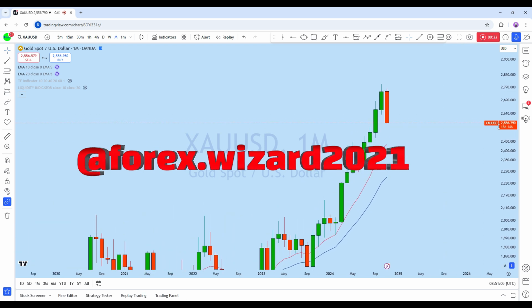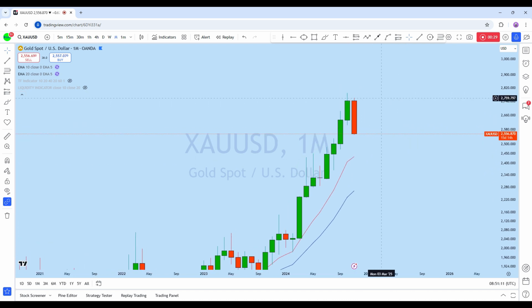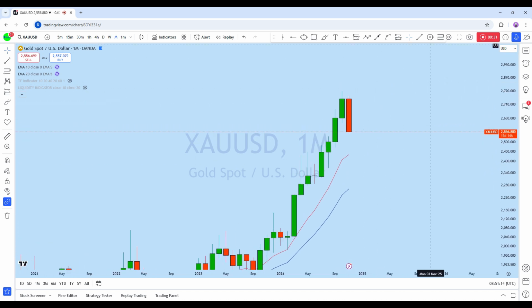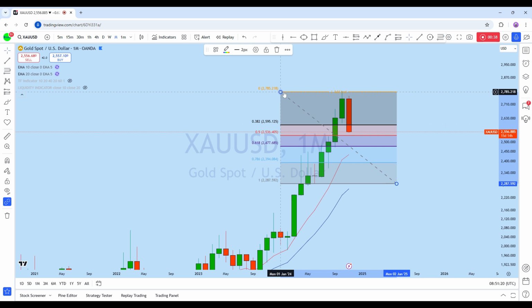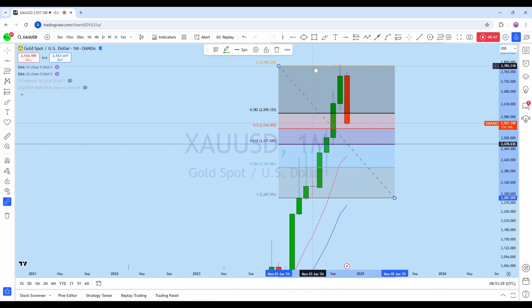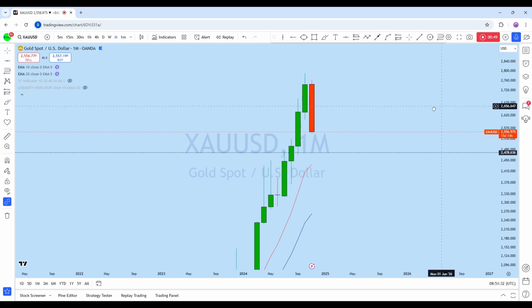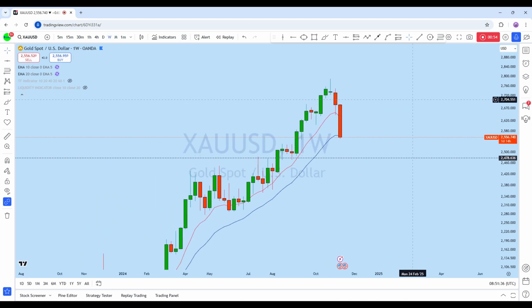Now as expected, we can see that XAUUSD from this level started to drop on the monthly, and we may see further downside in this market. If we take the Fibonacci, we have seen that primarily the price has broken the 38.2% Fibonacci level. Currently it is below 50%, and we might see that ultimately the price is coming back to the 61.8% Fibonacci level.